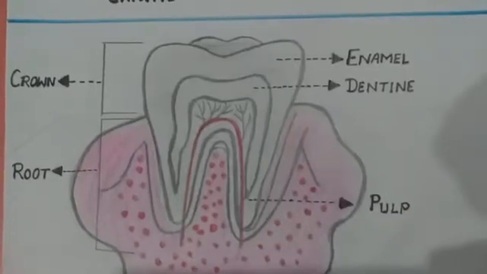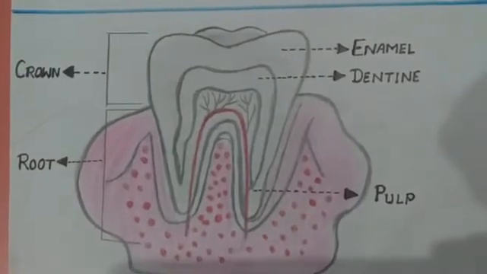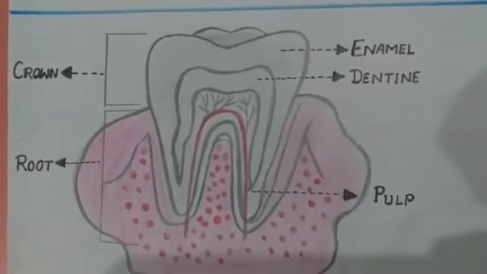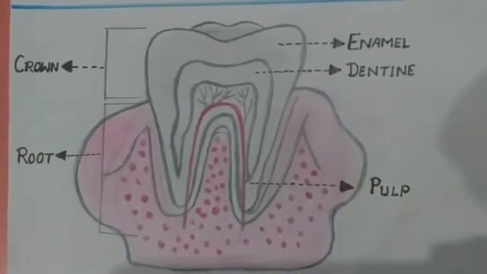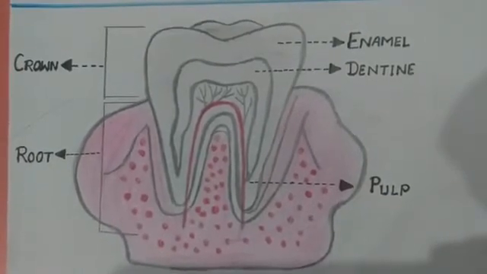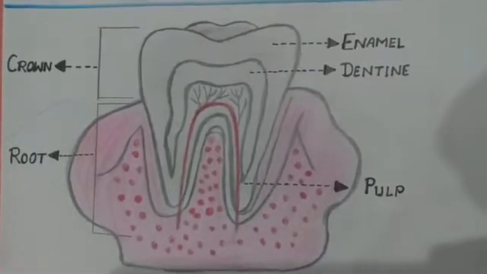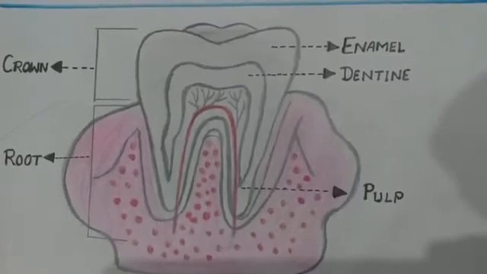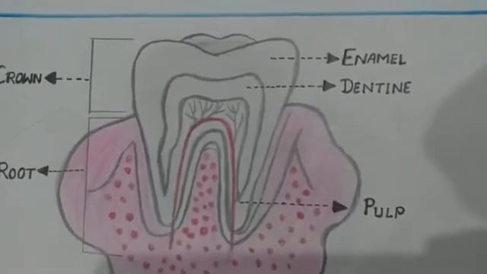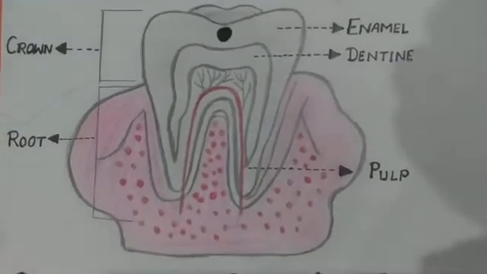If we do not brush our teeth correctly and regularly, they get covered with a yellow sticky substance called plaque. Plaque forms due to the growth of bacteria on the food particles left over on the teeth. Plaque causes a foul smell in the mouth. It can also lead to tooth decay.